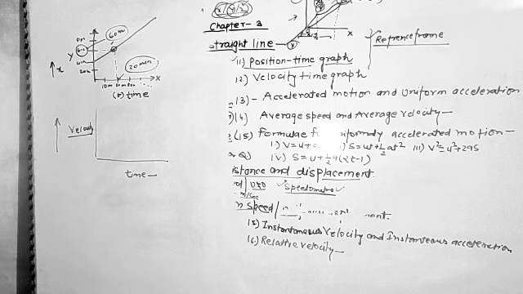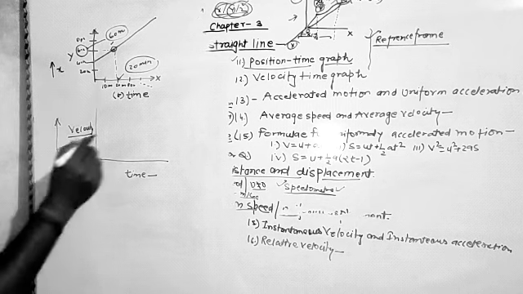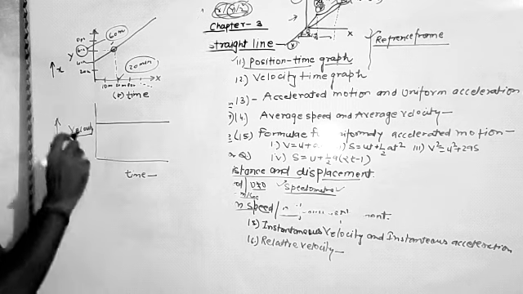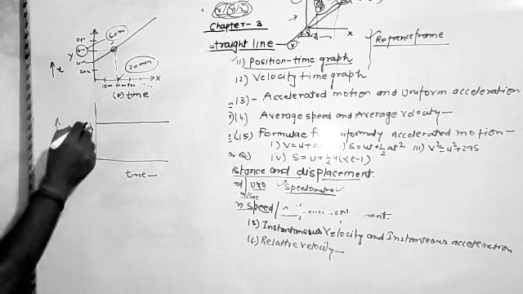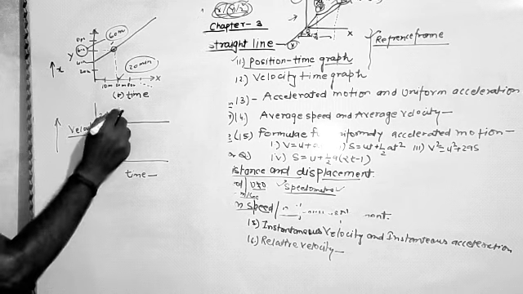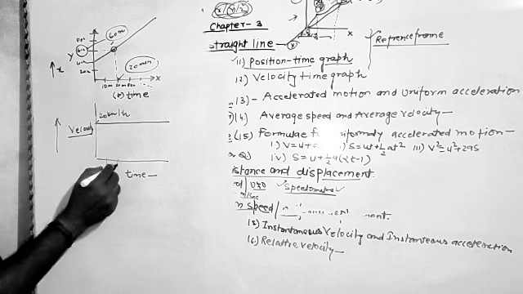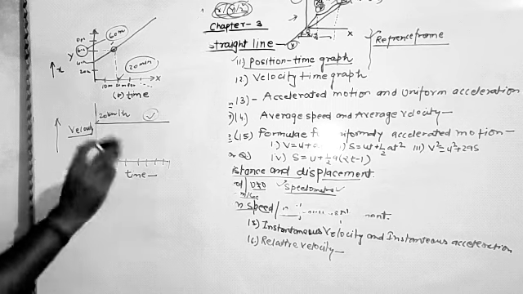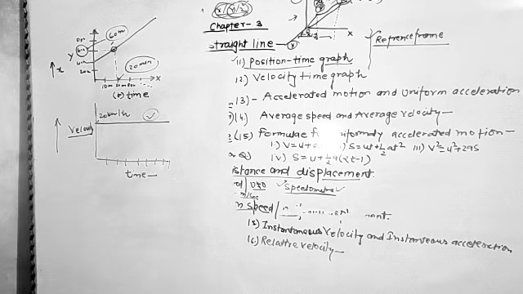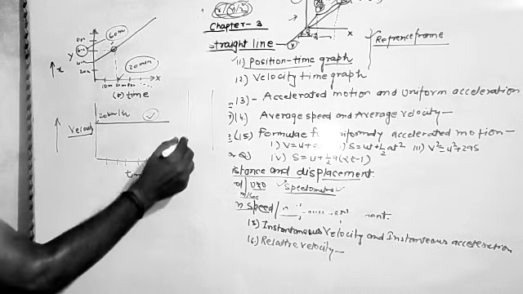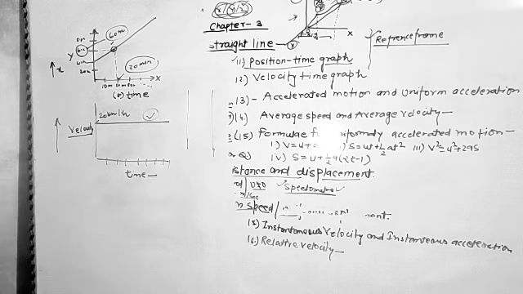In the case of constant velocity, when the object is moving with a constant velocity, the nature of the graph is just parallel to the time axis. Suppose that this is the velocity, 20 km per hour. So here we can say that at different time intervals, the velocity of the object remains the same. And this case will actually take place only when we are traveling in a straight line path with uniform nature of the velocity.